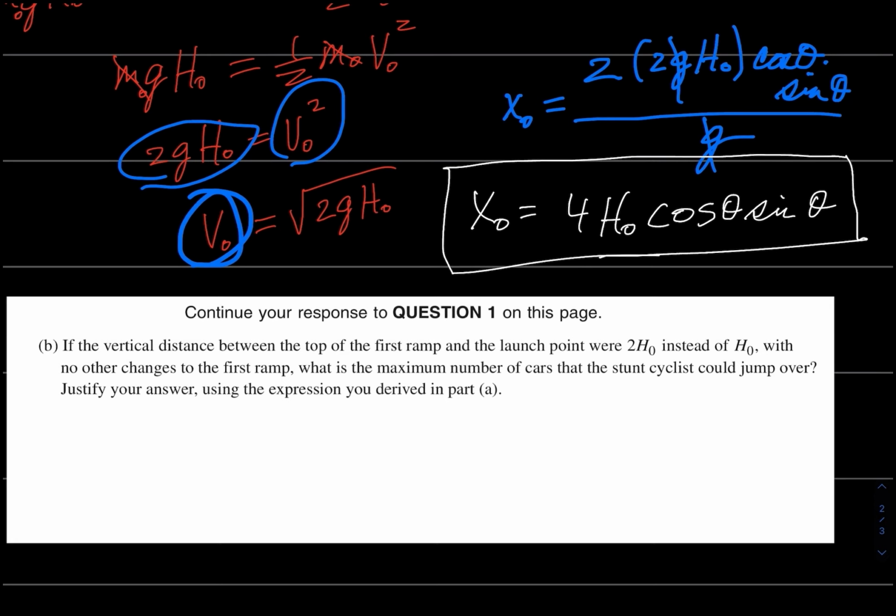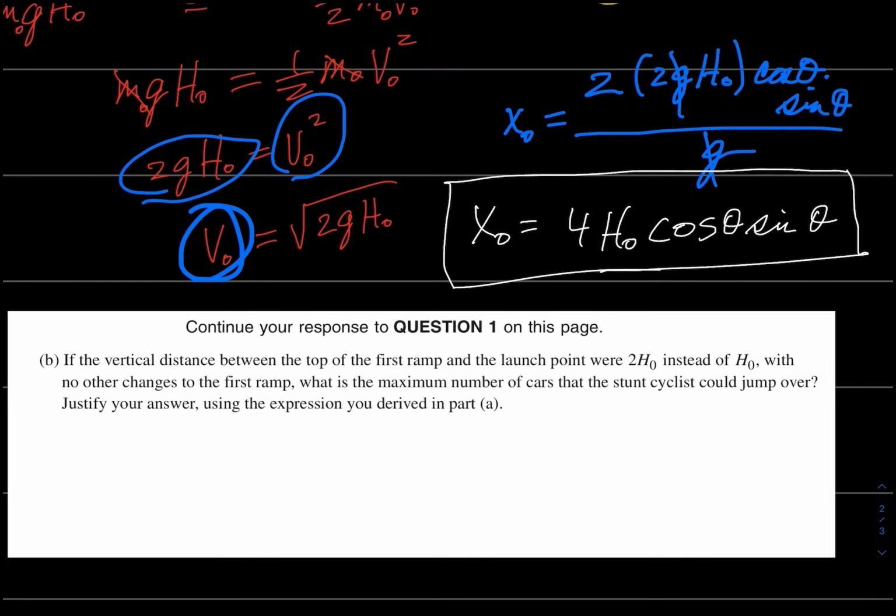Here's part B of the same problem. If the vertical distance between the top of the first ramp and the launch point were 2 h sub naught instead of h sub naught, with no other changes, what is the maximum number of cars the stunt cyclist could jump over? Justify your answer using the expression you derived in part A.